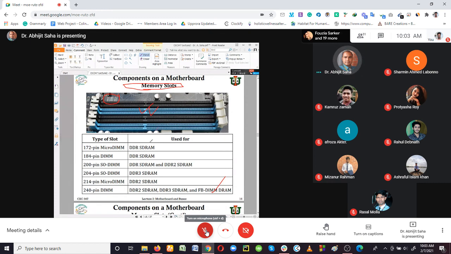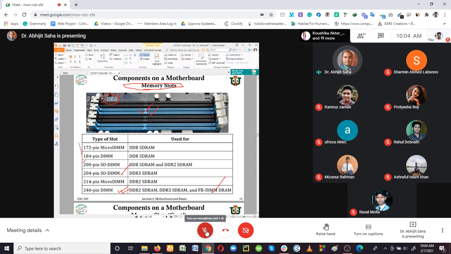But if you have a 240 pin DIMM slot and you bring a 204 pin SODIMM, for example, then you will not be able to install this RAM into your motherboard. If your motherboard supports the 240 pin type, you have to bring a RAM that supports this type of slot.